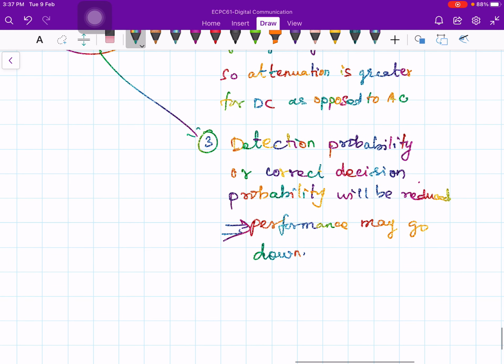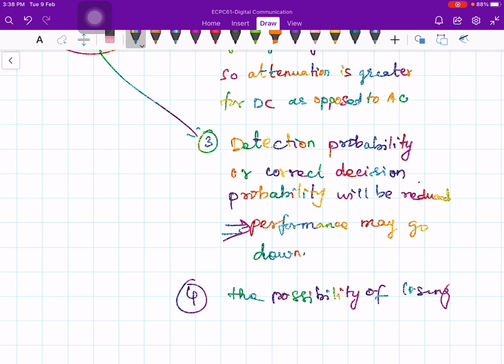Finally, one more effect that I should have talked about, but I'll just mention here: the fourth problem, which is also a very important problem, is the possibility of losing synchronization. We'll talk more about this a little later, what we mean by synchronization. In digital communication, synchronization is the most important attribute. Without synchronization, we cannot do anything in digital communication.